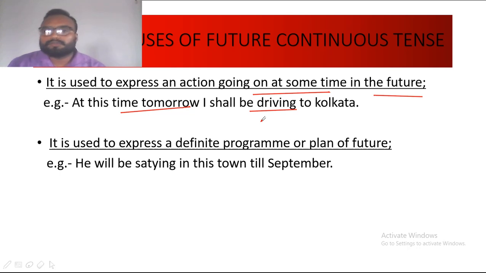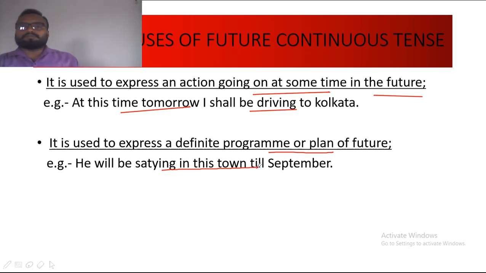Now next is, it is used to express a definite program or plan of future. So any program which is scheduled, which is fixed for future, in order to express that action, again future continuous tense will be used. So, he will be staying in this town till September. It's fixed, it's planned that he, the subject, is going to stay in this town till September. This action is totally planned, it's fixed, and therefore this action will take future continuous tense.